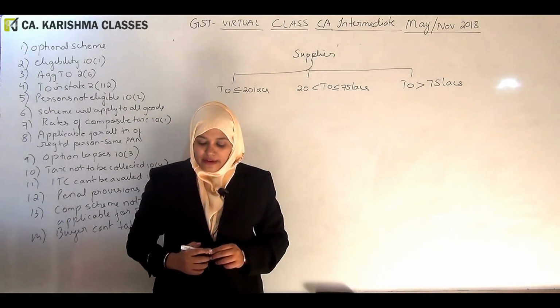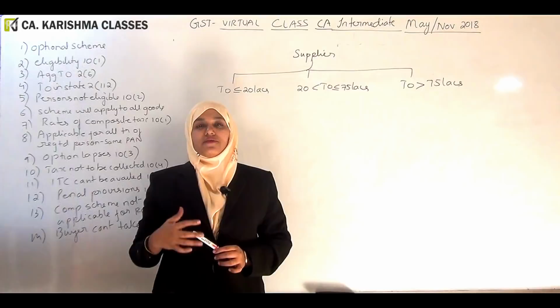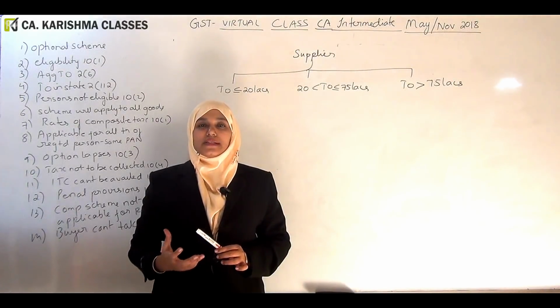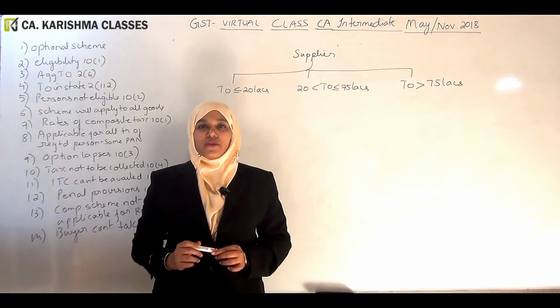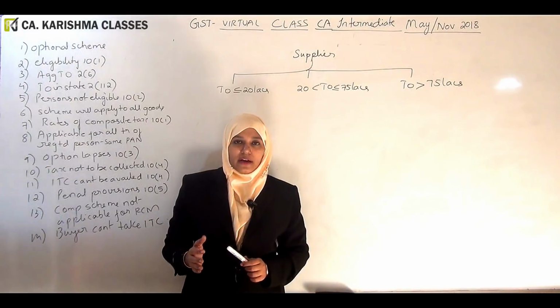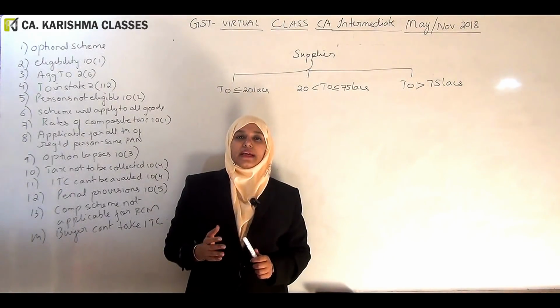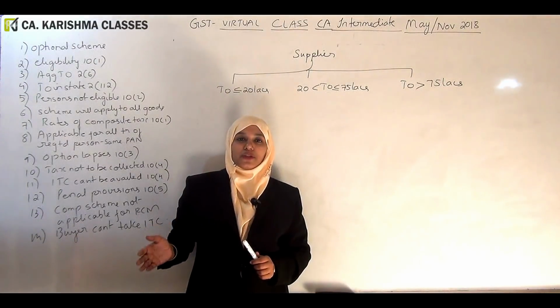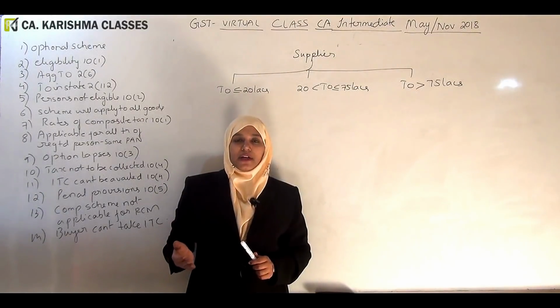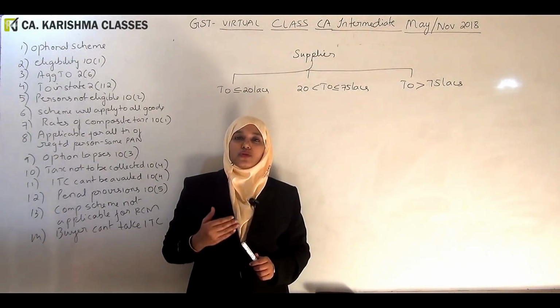I am referring to 75 lakhs because even the ICAI study material has the same number. However, we know that for your May attempt, all the amendments which have happened up to 31st October are relevant. So let me update you with all the amendments.